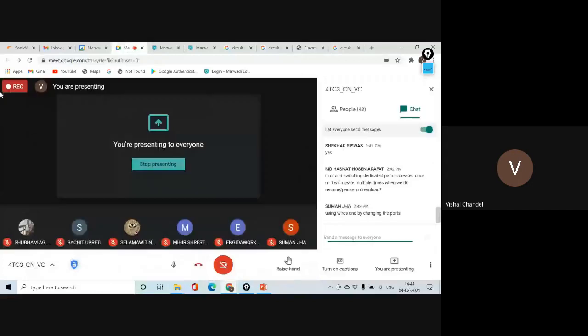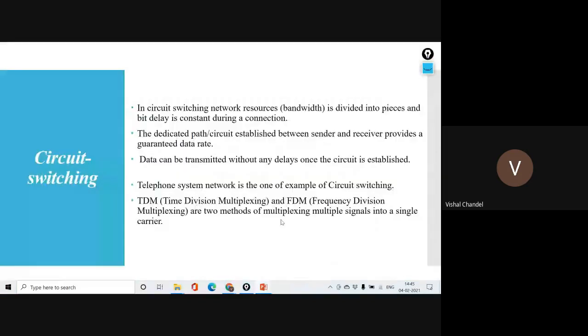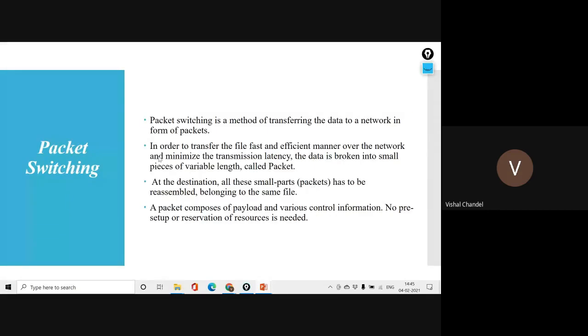Okay, so dear all, I think the switching will be clear in your mind. And now we are using switching in time division multiplexing and frequency division multiplexing, which are the two methods to multiplex multiple signals into a single carrier. So when we are executing the thing, we are following this. Now the next core concept of switching is what we call packet switching.